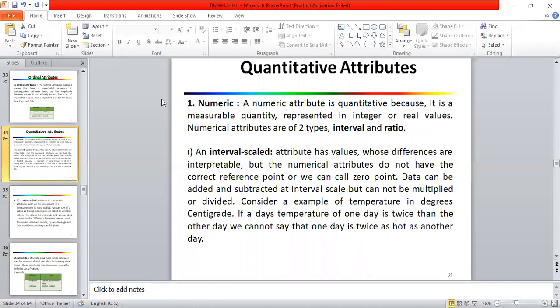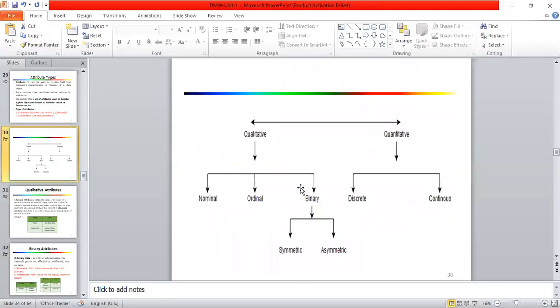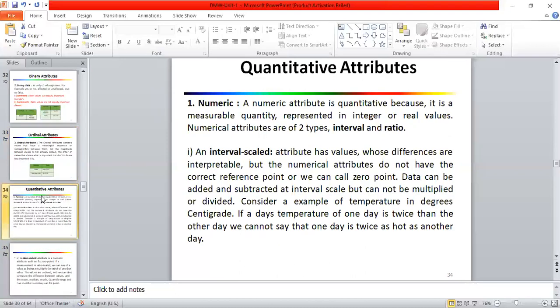Now what is qualitative? So qualitative is not measurable. It is not represented in a number. It is represented in languages, like they're having a particular word, right? So there are two types. One is discrete and one is continuous, right?